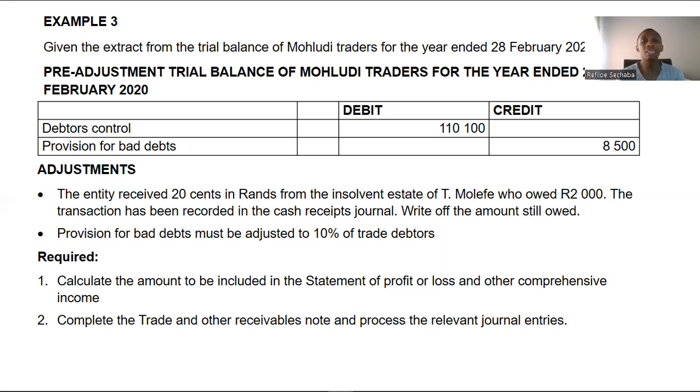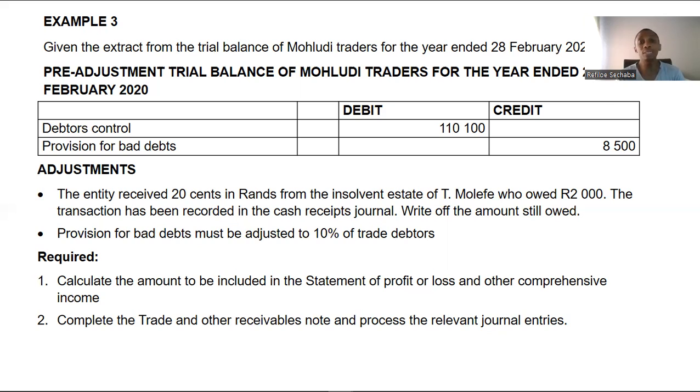Now, this adjustment is instructing us to write off the amount that this person still owes. Now, if this guy was owing us 2,000 and we received 20 cents, it means we received 20% of 2,000. The amount that we didn't receive, which is 80% of 2,000, we need to write it off as bad debts, meaning that our debtors control is not sitting at 110,100, it's now sitting at 110,100 minus the amount that this guy didn't pay us that we need to write off.